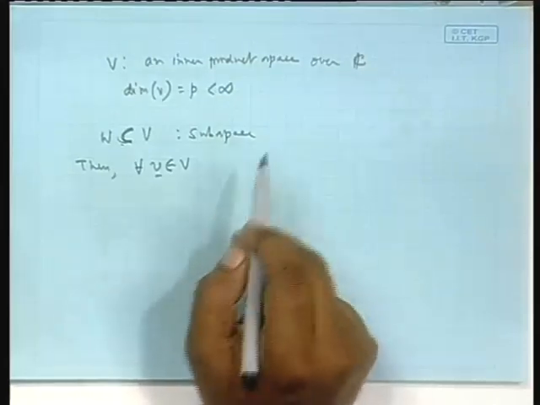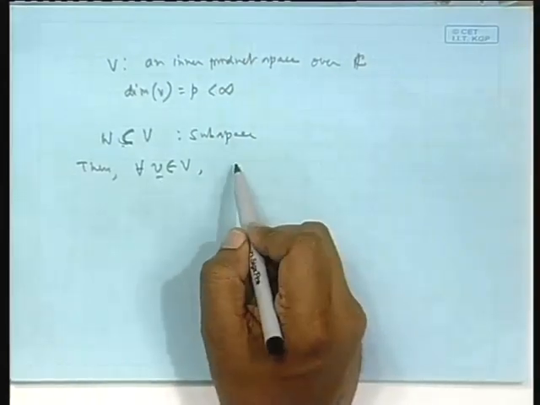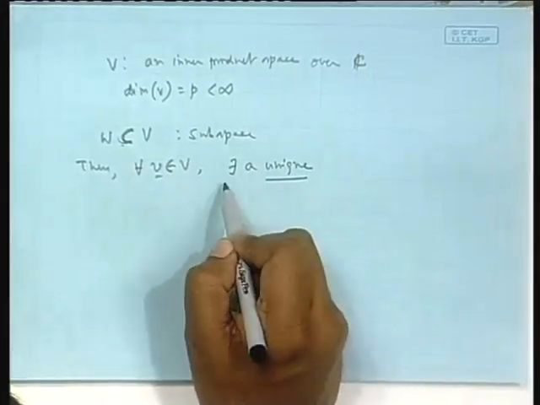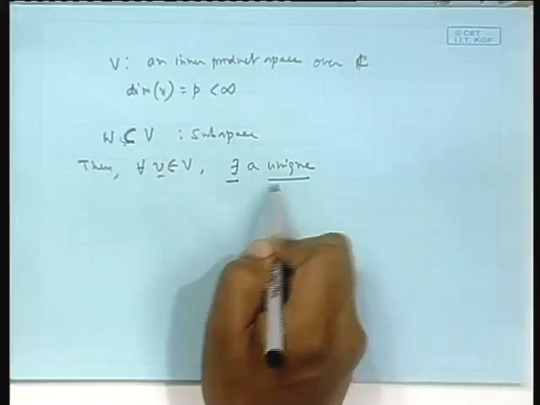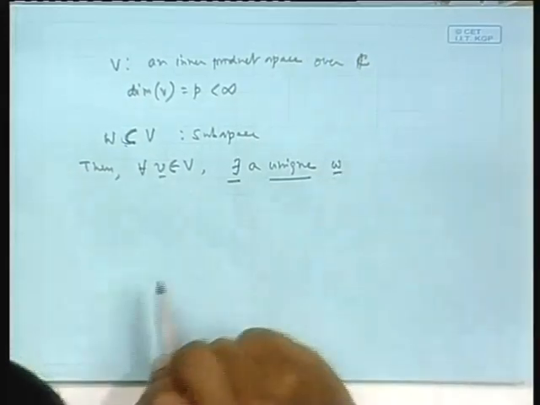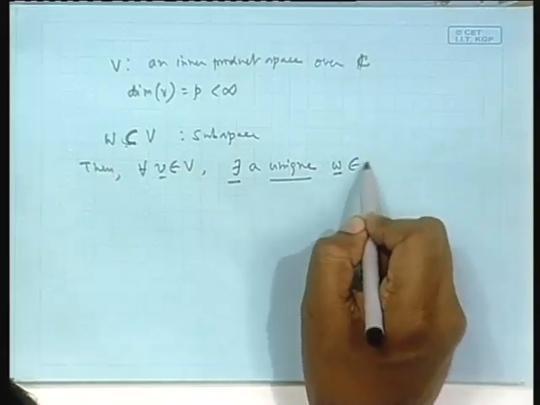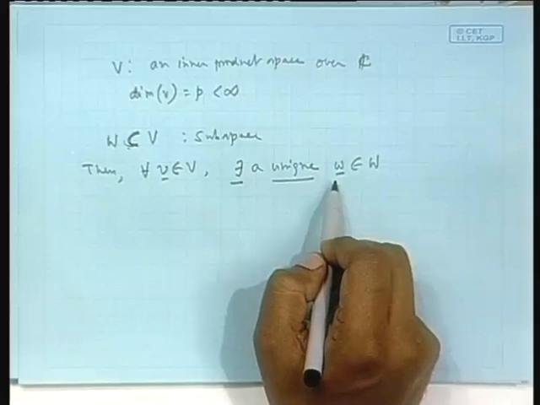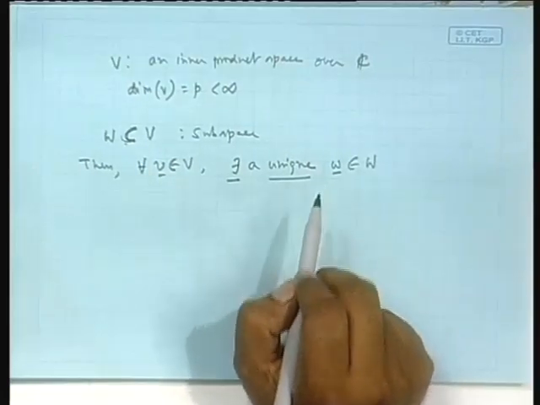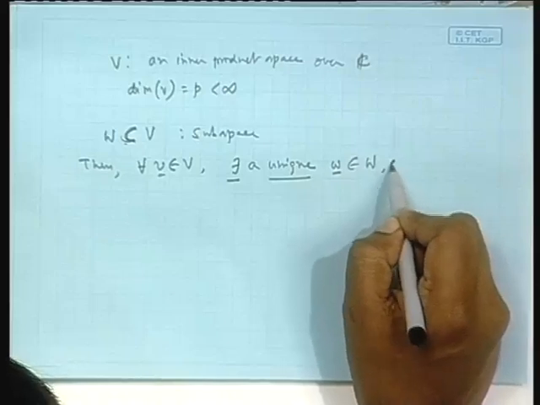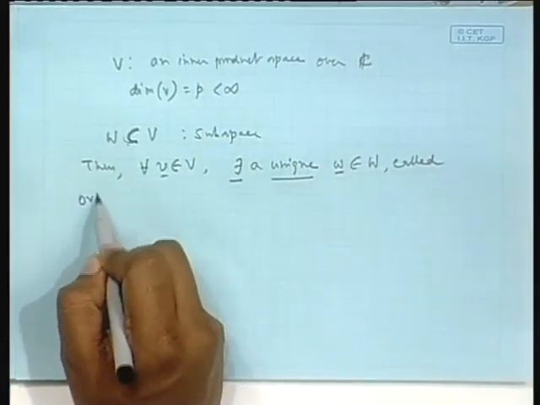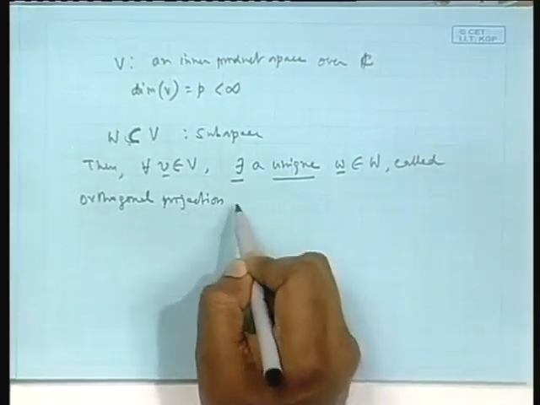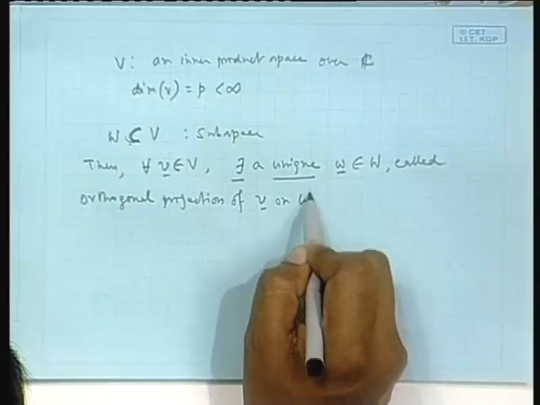So, essentially for each V element of V, for every V there exists a unique, remember unique, there exists a unique, both existence and uniqueness I need to prove, a unique vector W, this is a vector element of W. So, given V you get only one W. Okay. In that sense, it exists and you get one, but it is unique. What is this W? It is called orthogonal projection of V on W space.